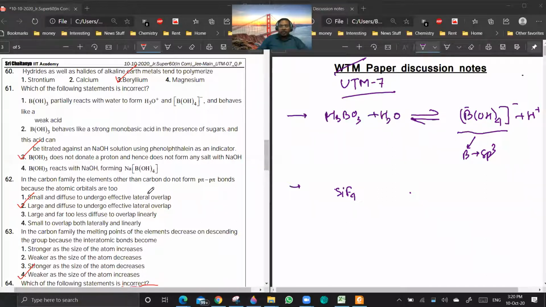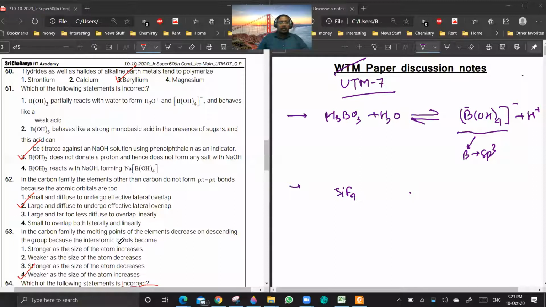Do you remember this? Yes, I think we have discussed it 3 or 4 times. Every group we are discussing it. So it is the same reason. Is it clear? p-pi bonds are only found for second period elements. Okay. Now after that, 60, 61.